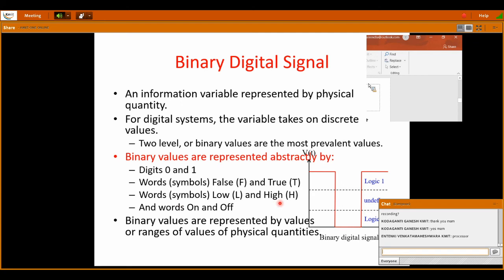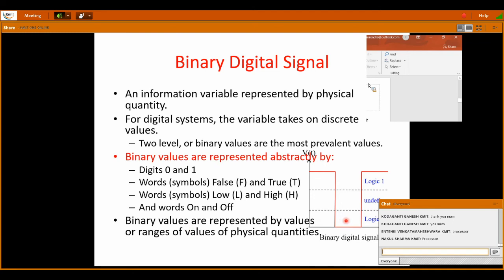In our circuit designing, if it is a 0 or 1 output, we generally prefer low and high. In our labs, high means we give a 5 volt supply, and low means we give a 0 volt supply. Sometimes in some cases we also write the words on and off. So the binary values are represented by values or ranges of values of physical quantities.